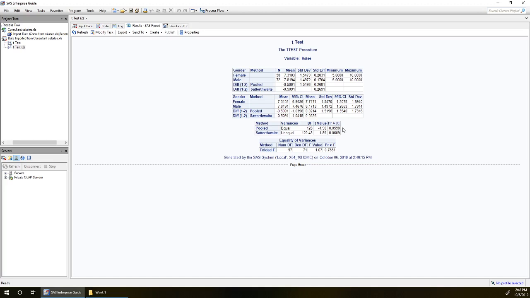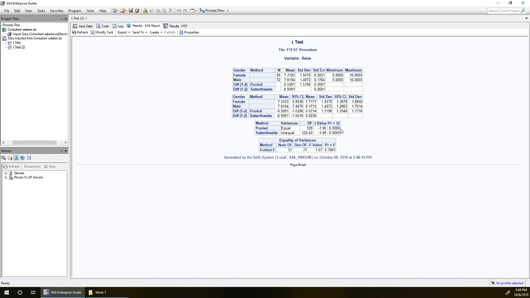We've actually got 2 different ways of doing this t-test, depending on whether we want to assume that the men and women have the same standard deviation or different standard deviations. If we assume they have the same standard deviation, then we'd be looking here at this equal variances t-test. If we assumed they had different standard deviations, we'd be looking at the unequal variances t-test.